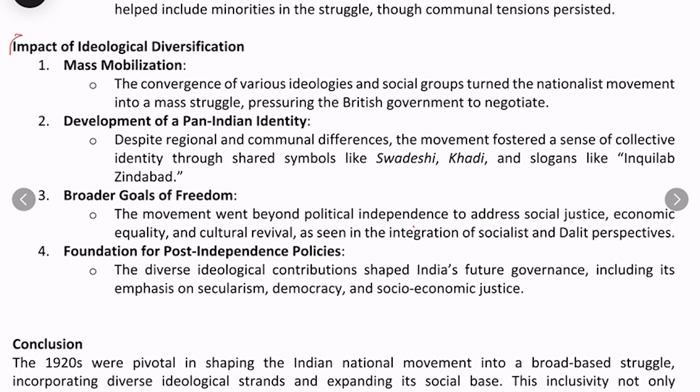Now, what is the impact of this ideological diversification in the national movement? There are diverse groups of people belonging to different sections of society. So what was the impact? First, it helped to make the movement a mass movement. So mass mobilization is one thing. It also helped create a pan-Indian identity.